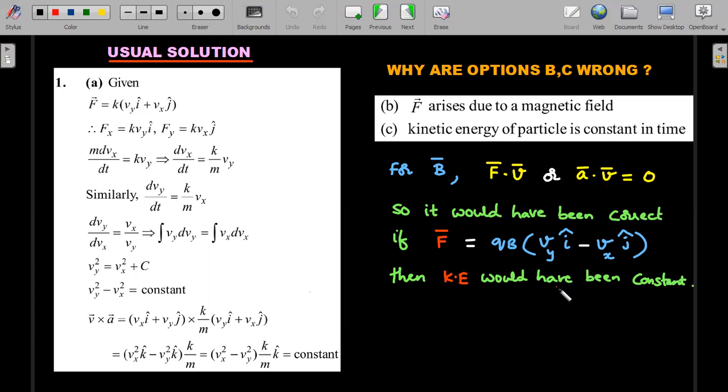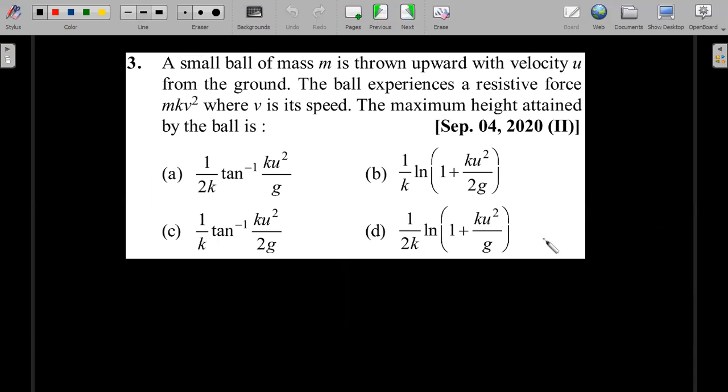Then KE would have been constant. So not just going through the solution, but I try to understand a future type of equation, how it can be asked. I hope you appreciated this. Let's move forward to the next one.